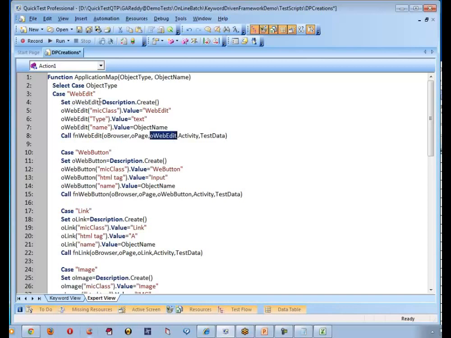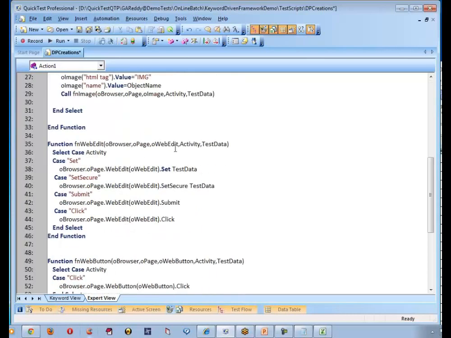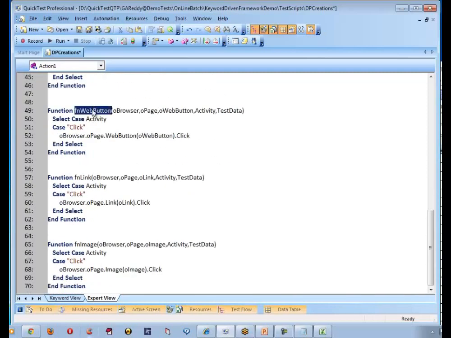Okay. Yeah. And when we call this function, it is going to cross check what your activity is. Do you want to set? Then on the browser, on the page, with respect to web edit, whatever activity you set, I'm going to set what? The test data which you are going to pass. Is it clear? Yes, sir. Similarly, if it is a web button, on the browser, on the page, with respect to web button, object click. There is no test data, so we are not applying it on the click button. Okay.